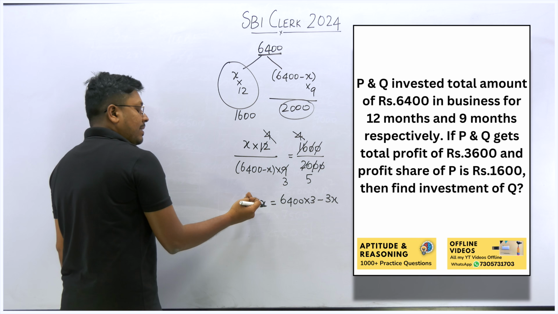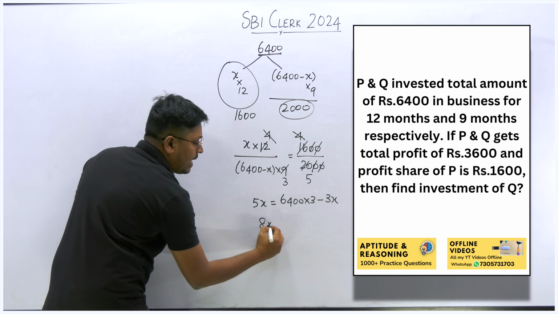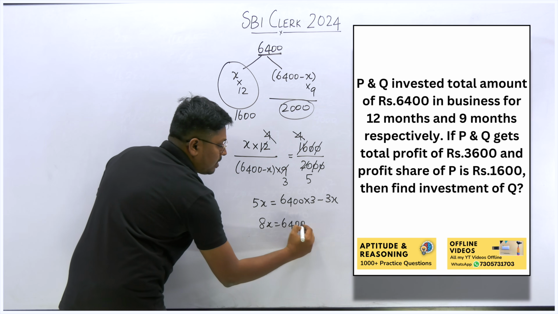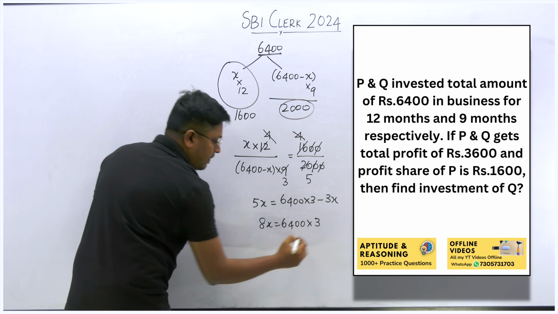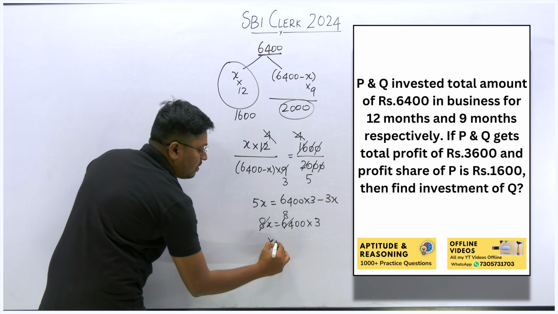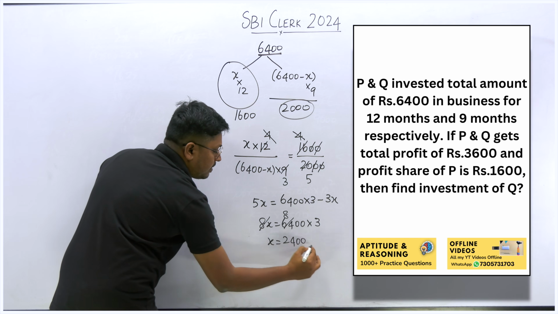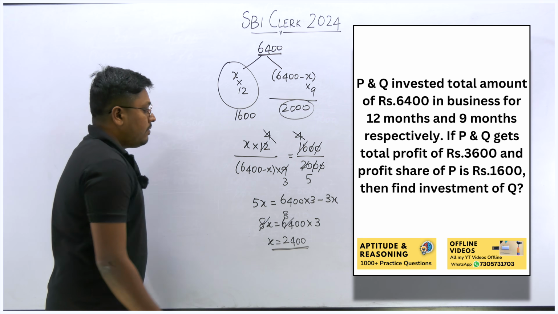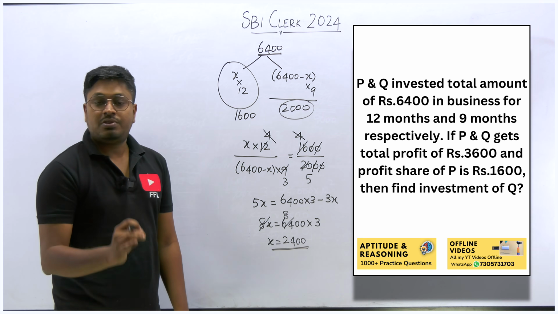So bring this 3x towards the left hand side, it will be plus. So 8x is equal to 6,400 into 3. So 8 8s are 64, right? So 800, so x is equal to 2,400. Which means we have found the value of X, which is 2,400.